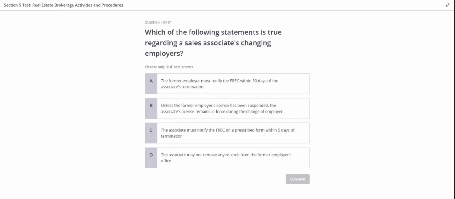We are back again with another exciting quiz from Section 5, Real Estate Brokerage Activities and Procedures. Without wasting any time, let's jump right into the question.